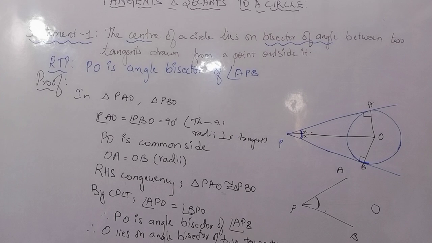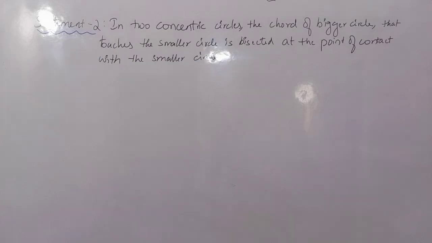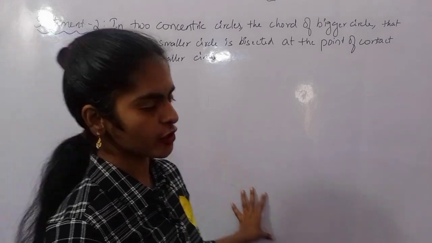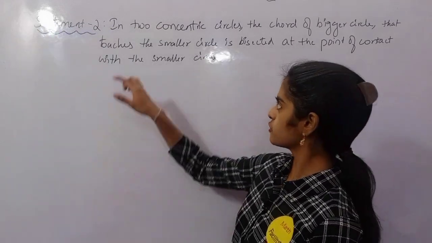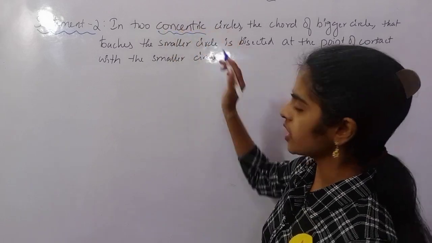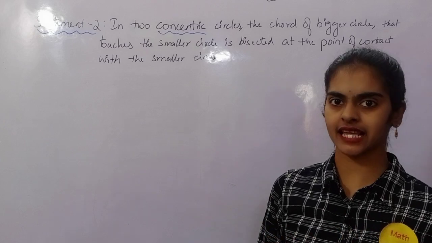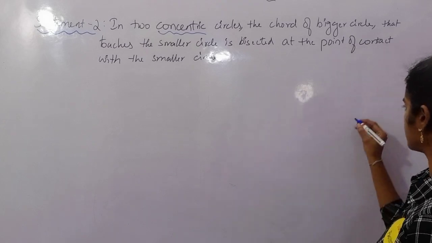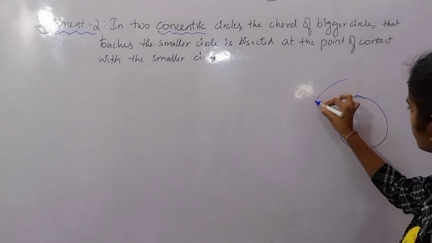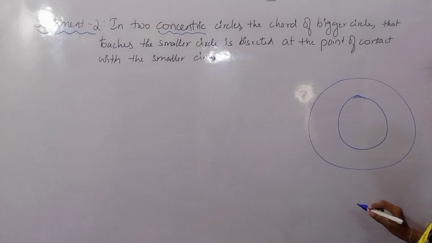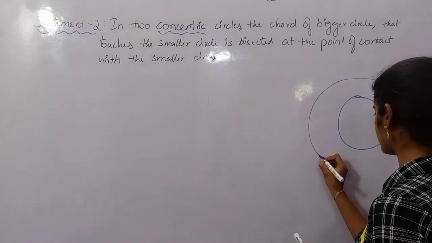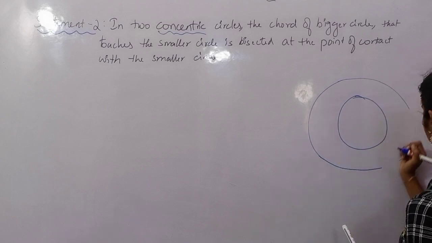Chalo, let's proceed to the next question. Have a look at statement number 2. In two concentric circles, the chord of the bigger circle. If you have two concentric circles, what do you understand by concentric circles? Concentric means the center is the same. Radii can be different. So for example, this can be one circle and this is the other circle. It is not exactly like a circle, but please do try to understand the concept.